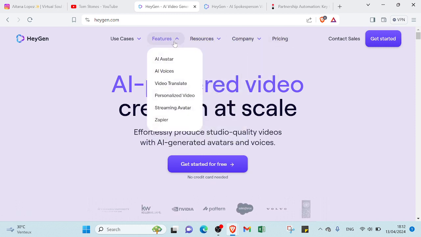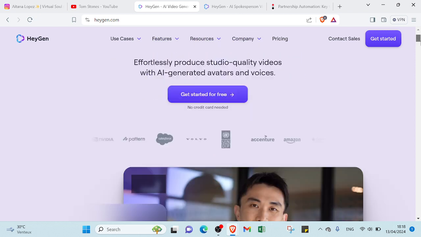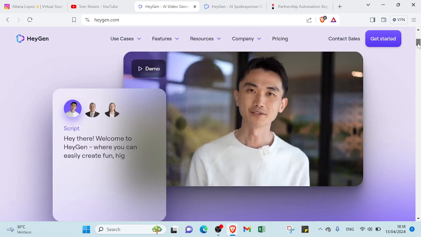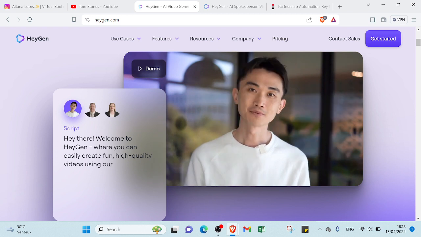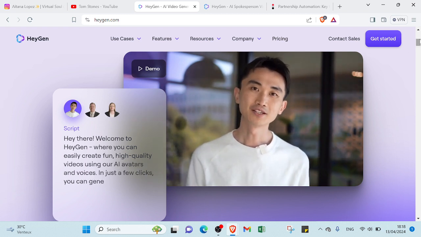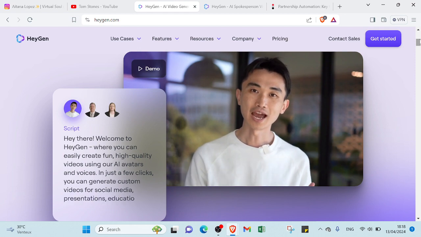For the features, you'll see various things the website has: AI avatar, AI voices, video translate, personalized video, streaming avatar, and Zapier. There are various things you can read over here, and then you can get more information to understand more. So you can choose which one you want to get started with. And if we scroll down over here, you'll find an AI character explaining a specific topic. For example, that one is introducing the website using a script. You can use yours too, and then you can choose the topic you want to start with.